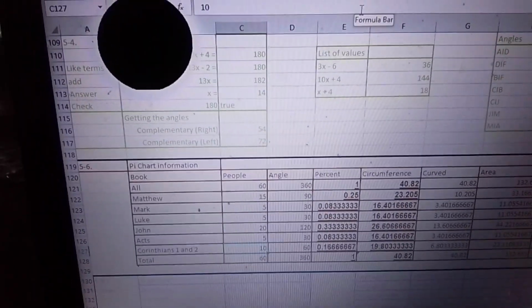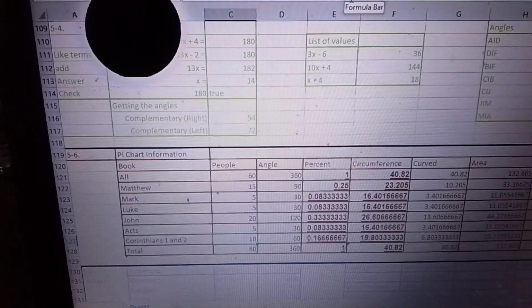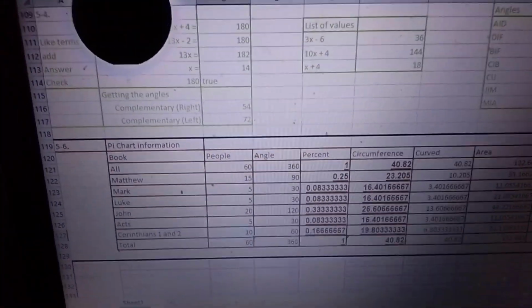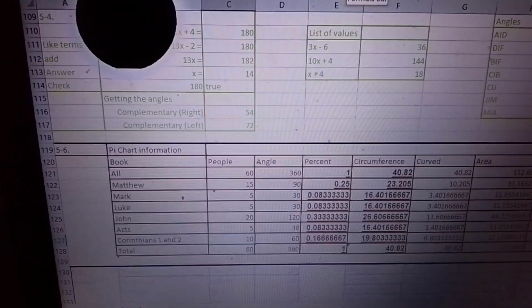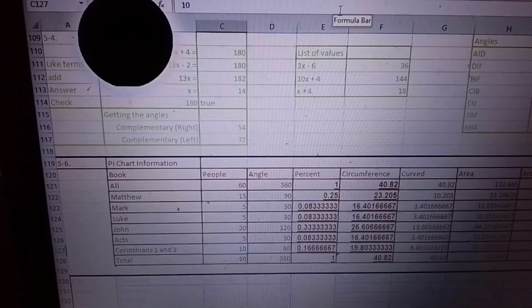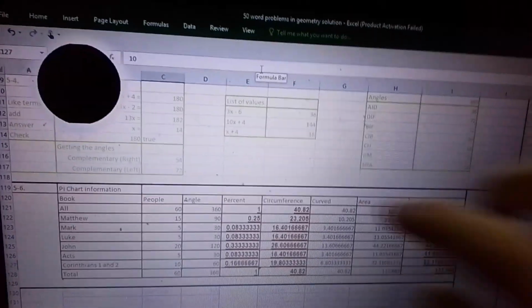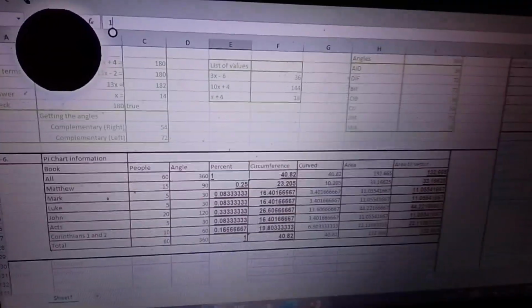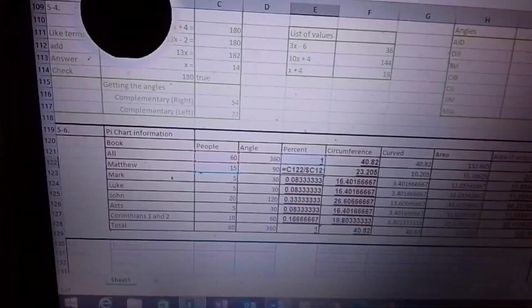And then to get the angle of every sector, you know already what to do. The formula goes like this: the number of people within that specific category divided by the total number of people gives you the percent. So we know that in percent, it's supposed to be 1. This is the constant formula that we've been doing, and we applied it to all the rest.